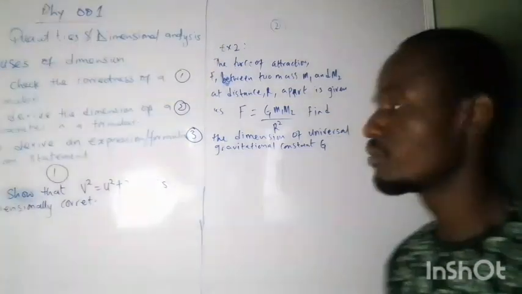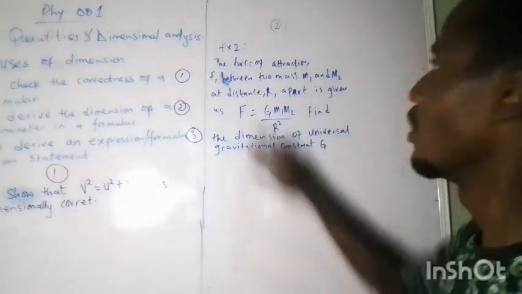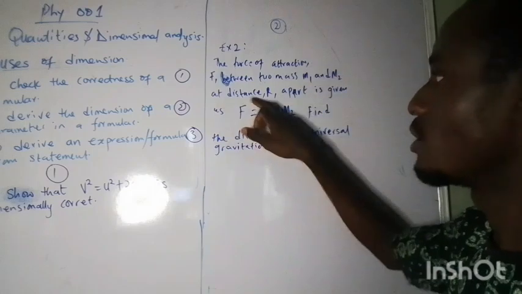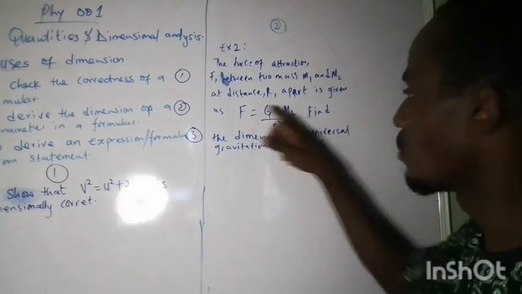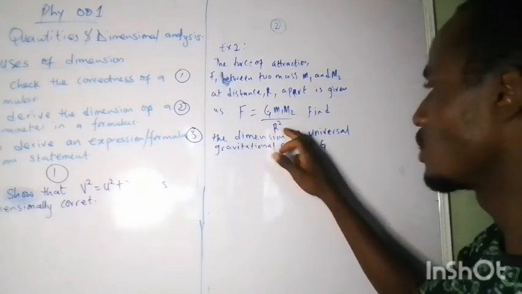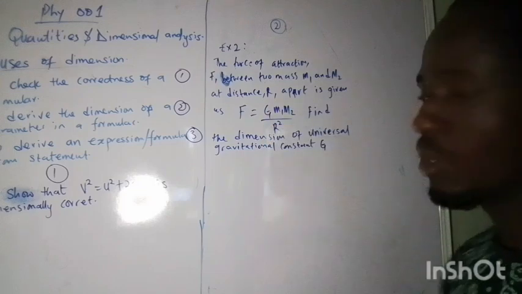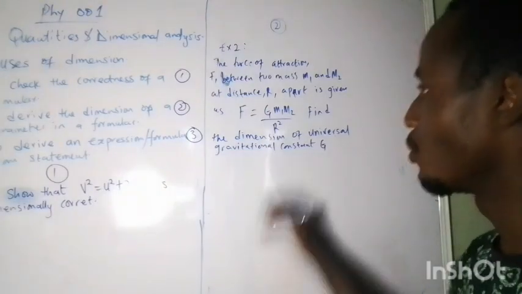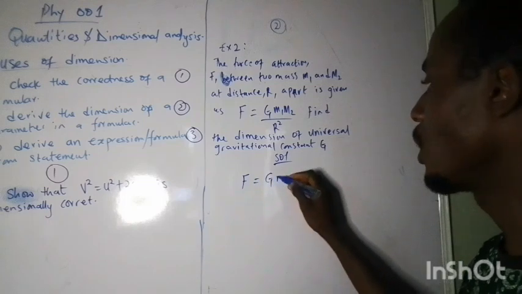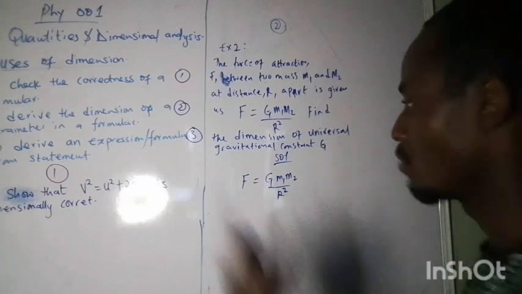So look at this question very well. The question can come in this form. The force of attraction F between two masses M1 and M2 at distance R apart. The things in the formula have been stated: this is force, these are masses, and this is distance. So now you're able to find the dimension of the constant, which is the only one you don't know. In order to solve this kind of question, you have F equals G M1 M2 over R squared, so you must know the dimension of every other parameter.